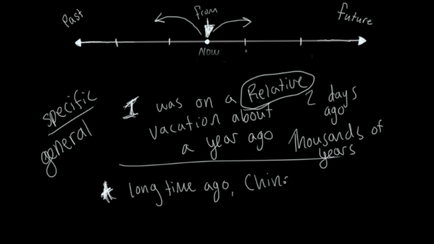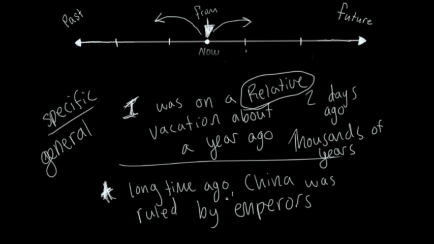Okay, a long time ago, China was ruled by emperors. An emperor is like a king, right? And so a long time ago in this case is about 100 years. Just about 100 years.